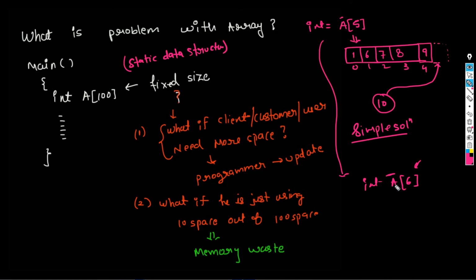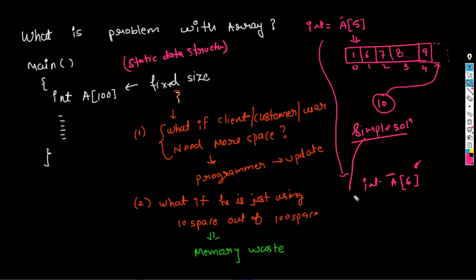So we need some kind of data structure which can grow automatically based on whatever values the customer enters. We need a data structure that keeps growing on its own. This is one problem with the array.